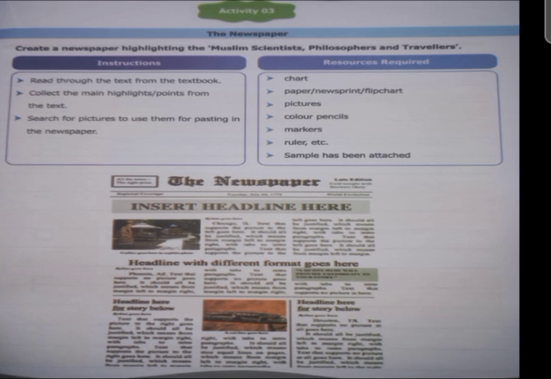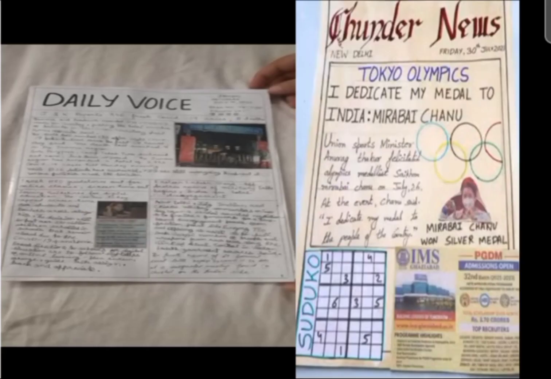Here is help for you. For your help, there are some samples of newspaper. You can make a newspaper like this. You can use A4 sheets. You can use chart papers for this and make your newspaper with different colors.